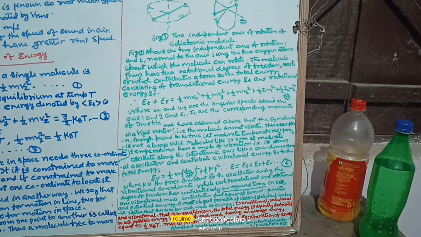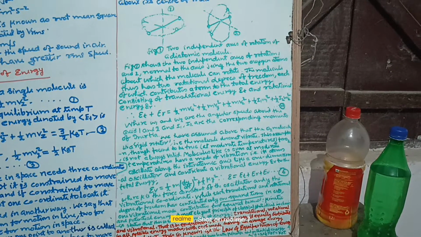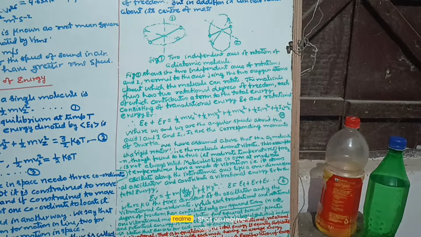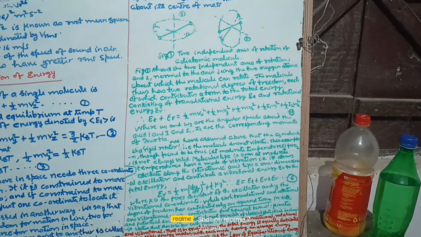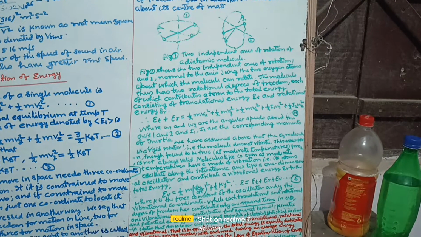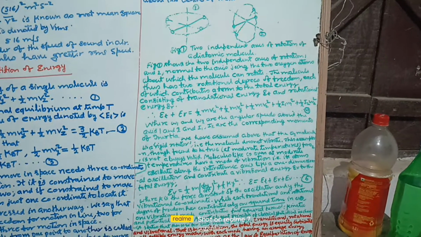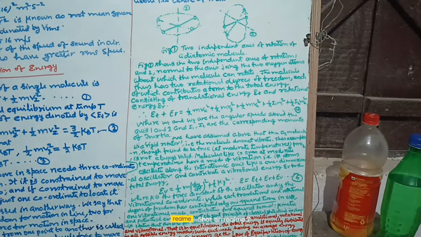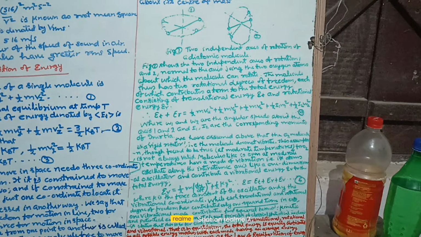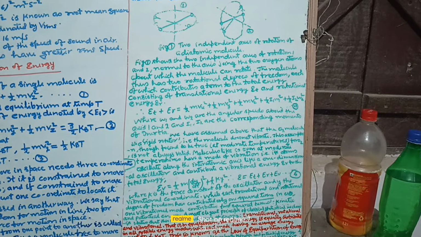Thus, Et plus Er is equal to (1/2)mvx² plus (1/2)mvy² plus (1/2)mvz² plus (1/2)I1ω1² plus (1/2)I2ω2², where ω1 and ω2 are the angular speeds about the axes 1 and 2, and I1 and I2 are the corresponding moments of inertia of the molecule. We have assumed above that the O2 molecule is a rigid rotator. It means the molecule does not vibrate. This assumption is not always valid.